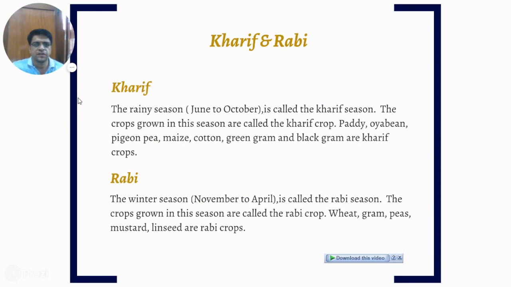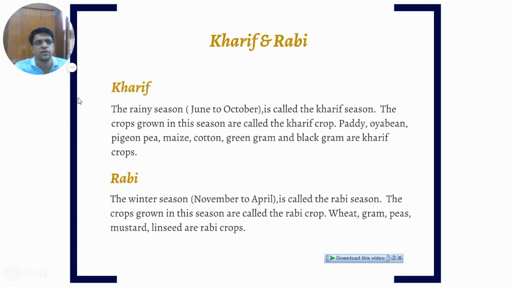Now, on the basis of the seasons, our crops are divided into two main types: Kharif crops and Rabi crops. These two types of crops you have already learnt in class 8, but in this class also, you have to learn the definition of the Kharif crops.